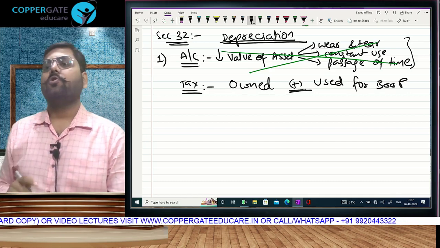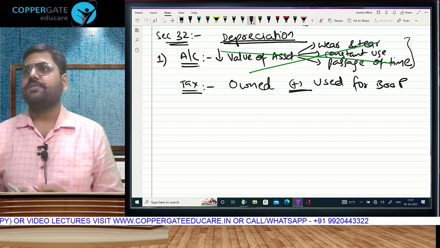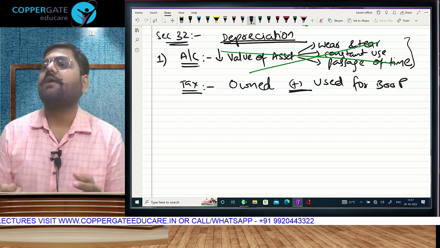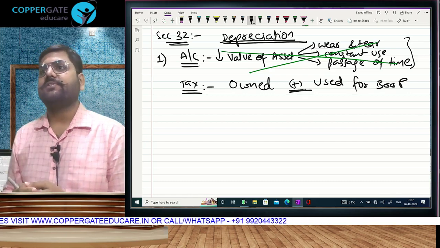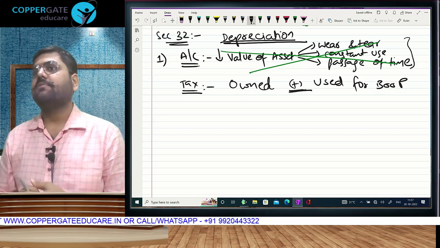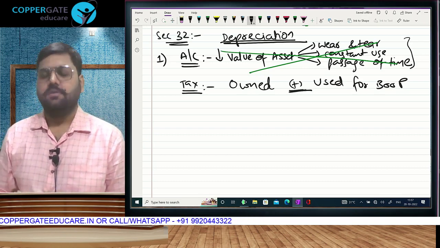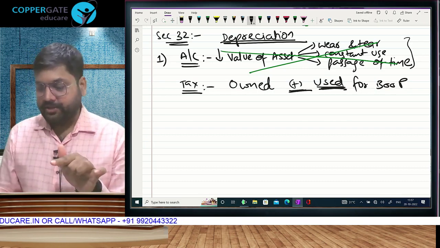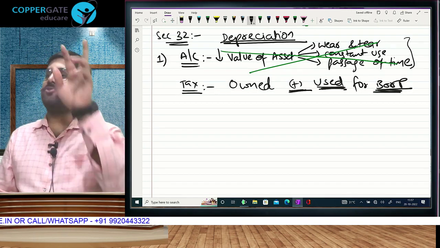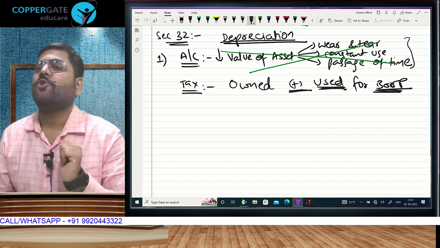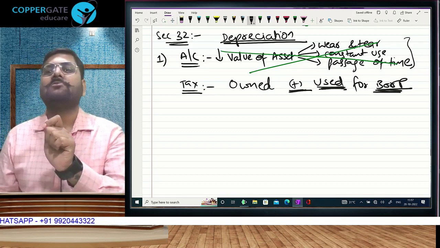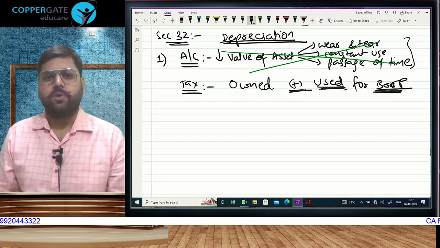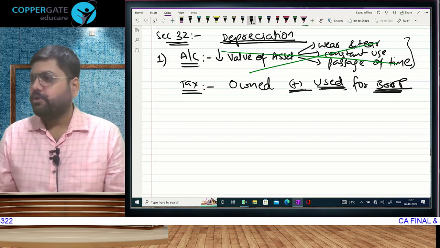So listen, accounts will charge depreciation when you buy your asset. You keep it in a plastic cover and don't open it, still at the end of the year you will charge depreciation. Passage of time. Tax won't. Tax will charge only if you use it. And that too not at home. But that is fine. That you understood in 30 and 31 also, no? Use, but not at home. For business or profession.